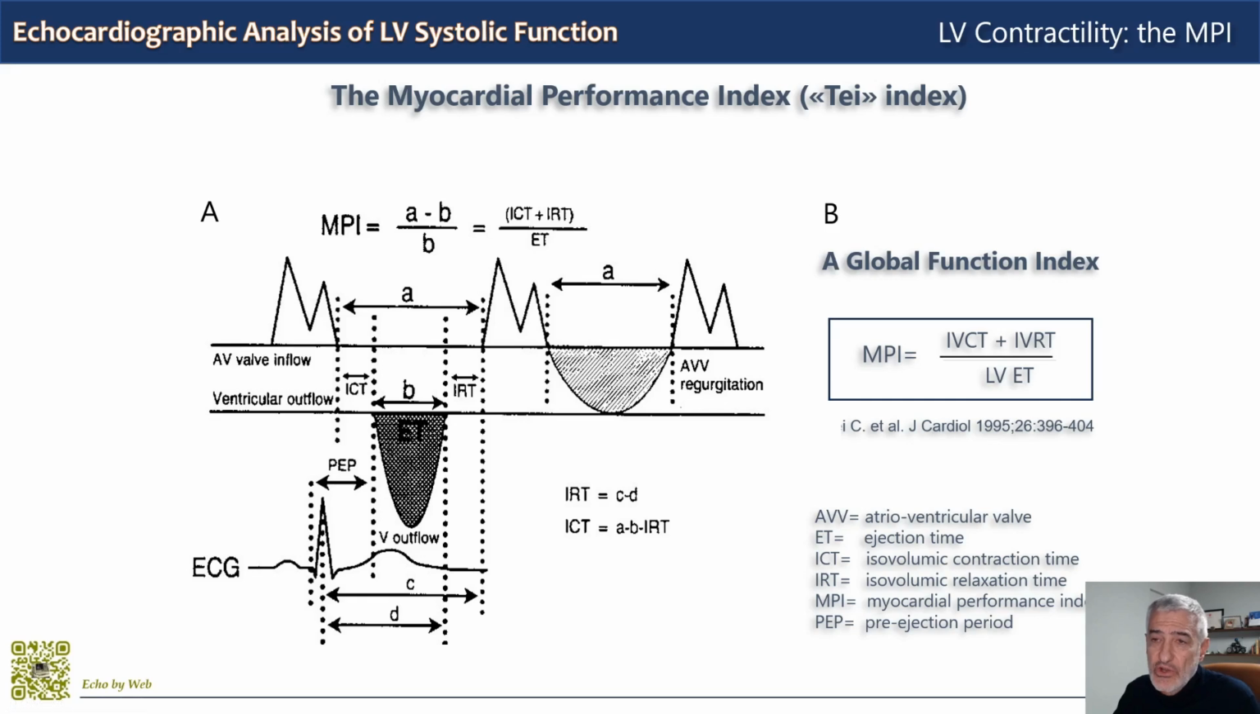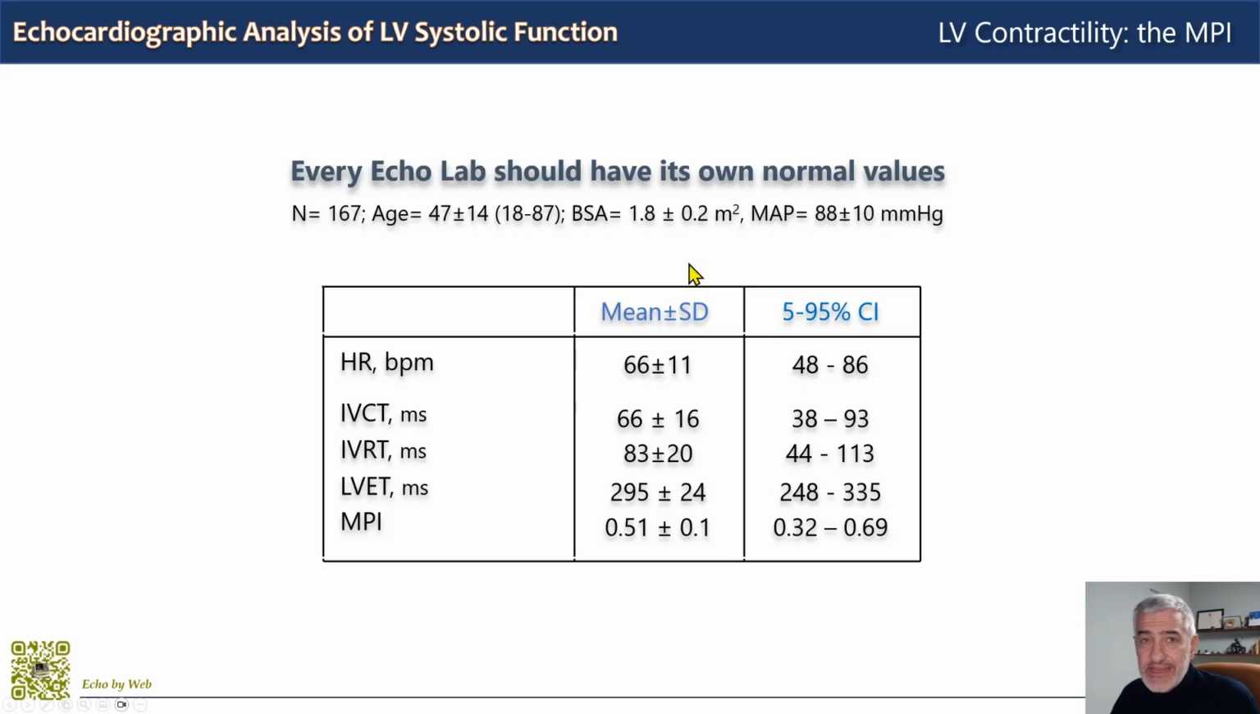The calculation can also be done using the EKG in substitution for the time intervals, and I strongly suggest not to use this method because I think it's quite inaccurate. And these are the normal values for my former Echo lab. These are the demographics of the population used for normal values. We have the mean and standard deviation and 5 to 95% confidence intervals. This is the heart rate, and we have the isovolumic contraction time, isovolumic relaxation time, ejection time, and calculated MPI.